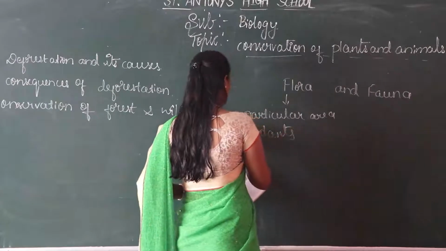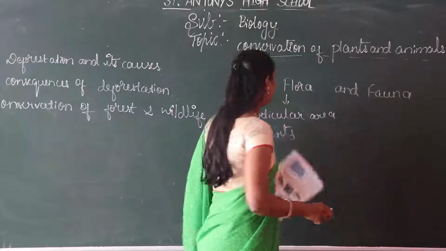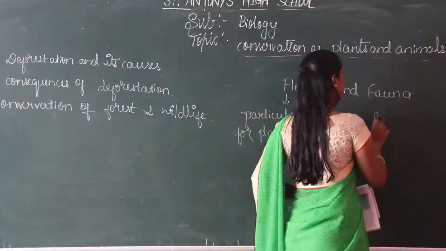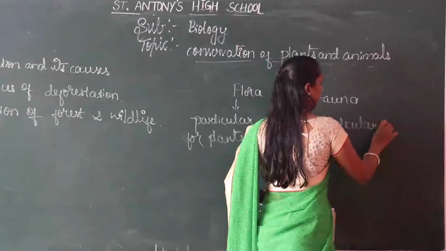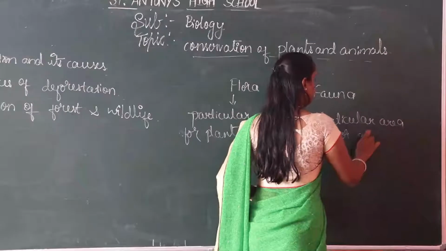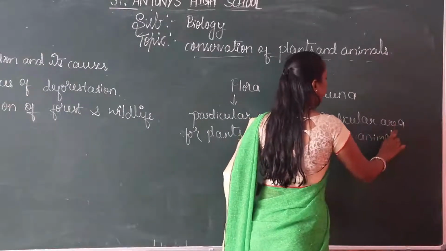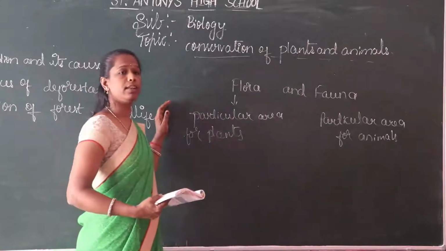Fauna means a particular area for animals. So the living biodiversity depends upon the plants and animals.